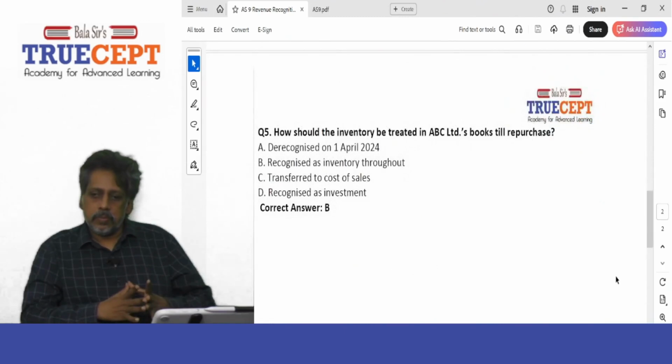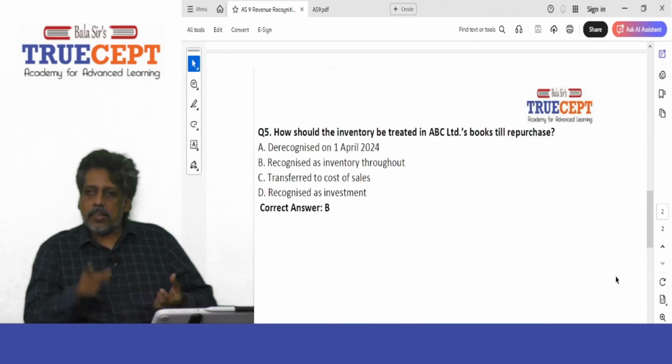Next. Question 5. How should the inventory be treated in ABC Limited's books till repurchase? So what is the right answer? It is recognized as inventory throughout. Exactly. It will be shown at rupees 8 lakh in your books, inventory in your balance sheet as a current asset. The only thing is, the loan you borrowed of 10 lakh rupees is secured by inventory. Is that fine? Nothing but the inventory has been hypothecated.